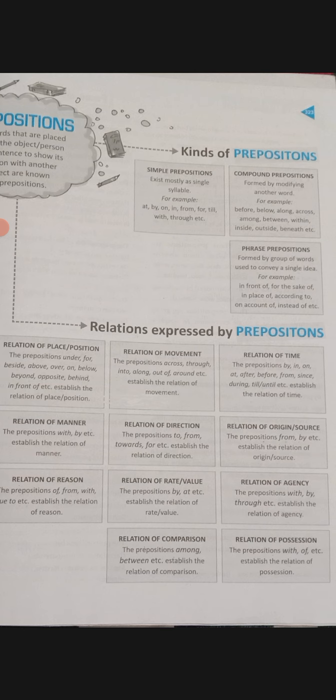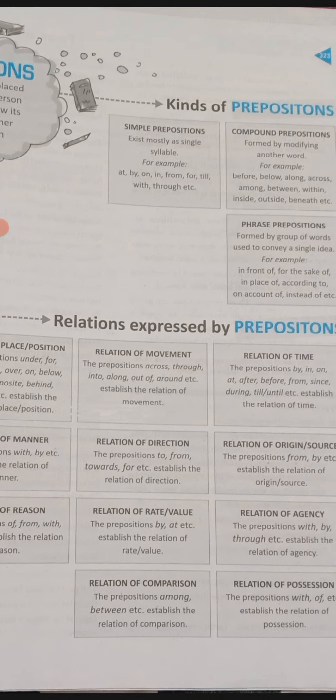Basically there are three kinds of preposition: simple preposition, compound preposition and phrase preposition. A simple preposition has a single syllable. I told you earlier what a syllable is: the stress you put on a word when pronouncing it. If the word is pronounced without any break, it is from one syllable, like at, by, on,